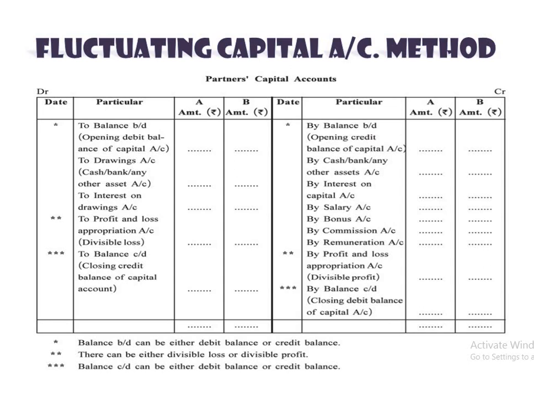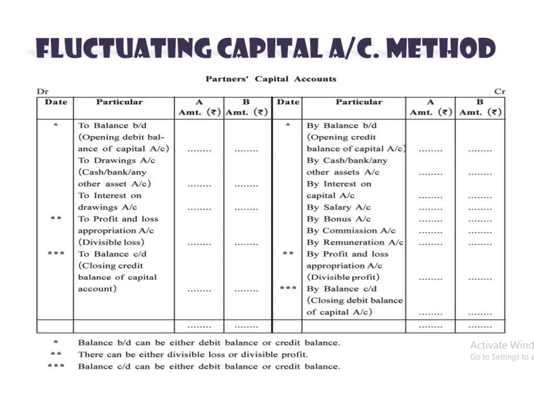Next point, with 2 asterisk signs, by profit and loss appropriation account, that is divisible profit. So by profit and loss appropriation account, divisible profit is there on the credit side, and if profit is there, then loss will not be there on the debit side. And if the loss is there on the debit side, there is no profit on the credit side. So there can be either divisible loss or divisible profit.